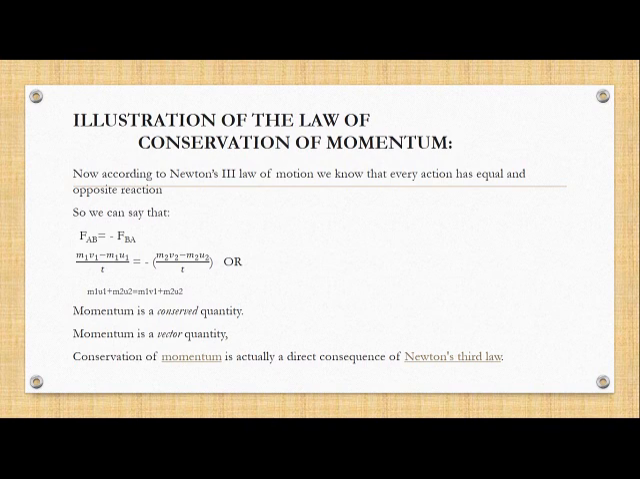Now let us compare both the sides. These calculations we have already done. Since we find that t is common on both sides, if we rearrange the whole formula, we get m1 u1 plus m2 u2 is equal to m1 v1 plus m2 v2. It must be remembered that momentum is a conserved quantity and momentum is also a vector quantity. Conservation of momentum is a direct consequence of Newton's third law.